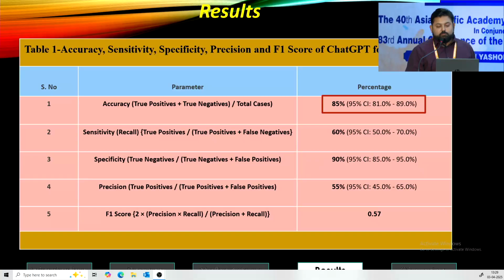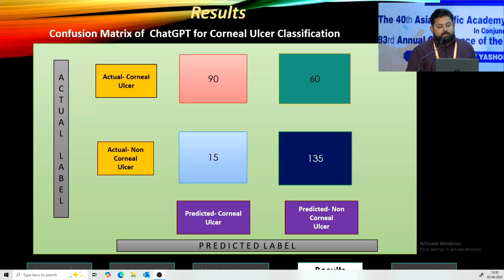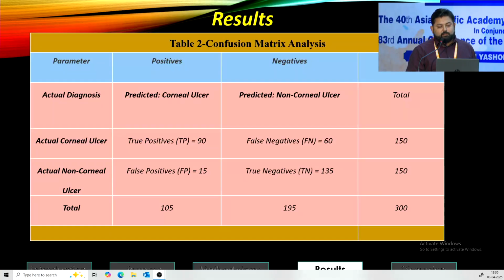The accuracy on the dataset was 85%, the sensitivity was 60%, the specificity was 90%, the precision was 55%, and the F1 score was 0.57. And we constructed the confusion matrix, which looked like this.